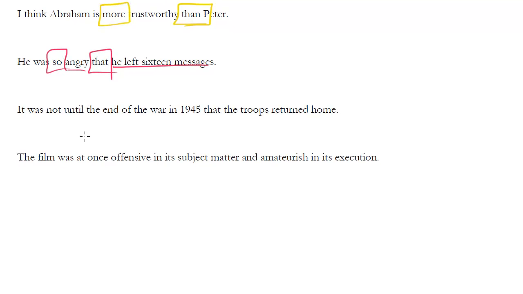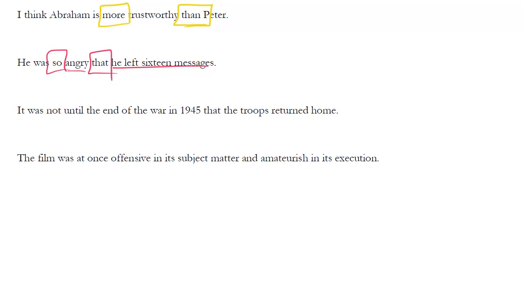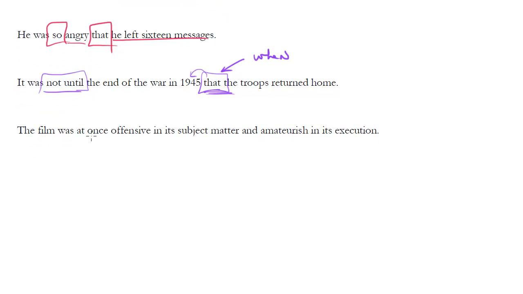It was not until the end of the war in 1945 that the troops returned home. So careful here. The word pair is not until that. And here, make sure you don't say when. Sometimes you'll see this in error IDs. It was not until the end of the war in 1945 when the troops returned home. No, it's not until and that. Even though this is a date, we use that here to complete the word pair.